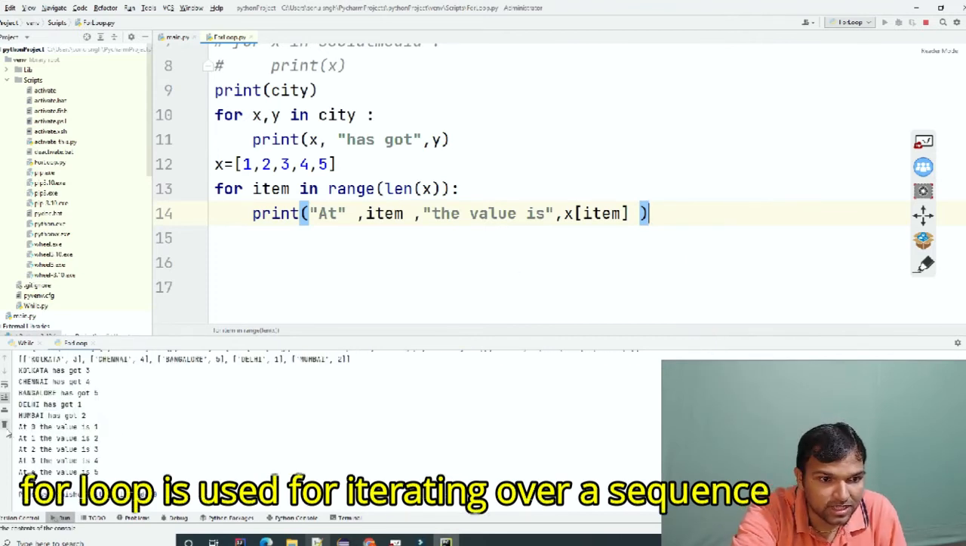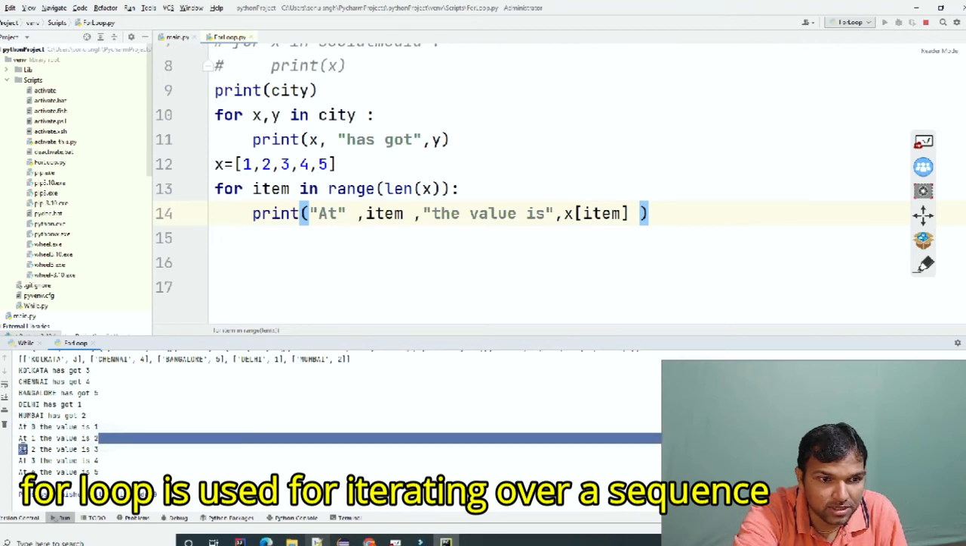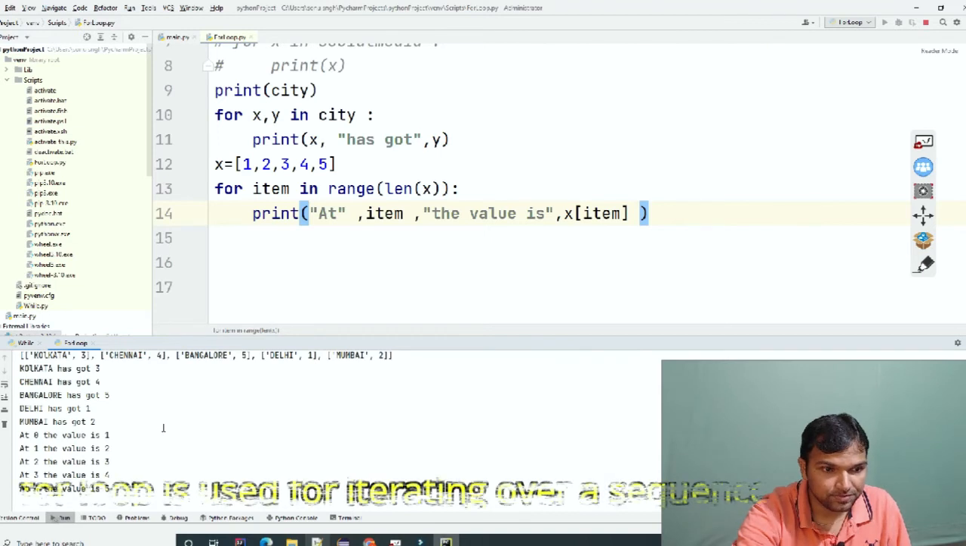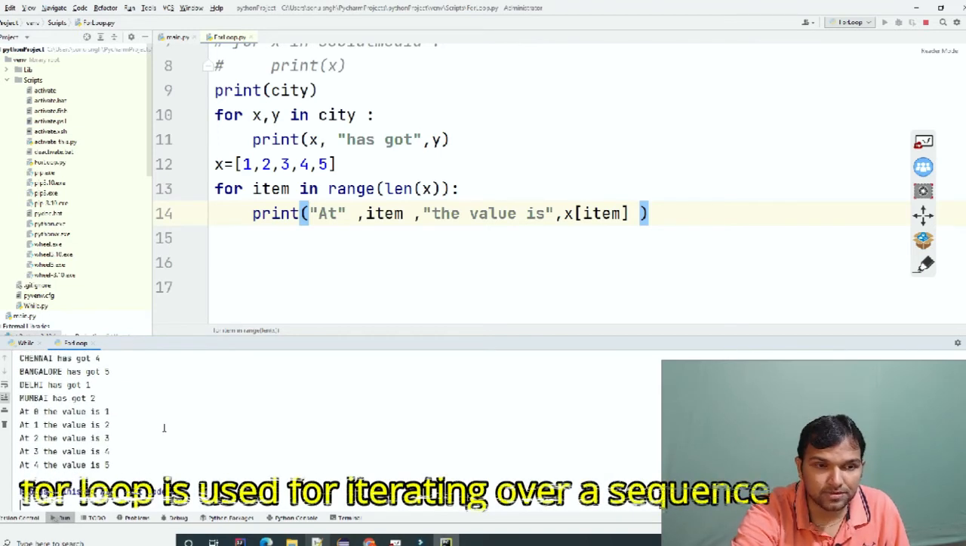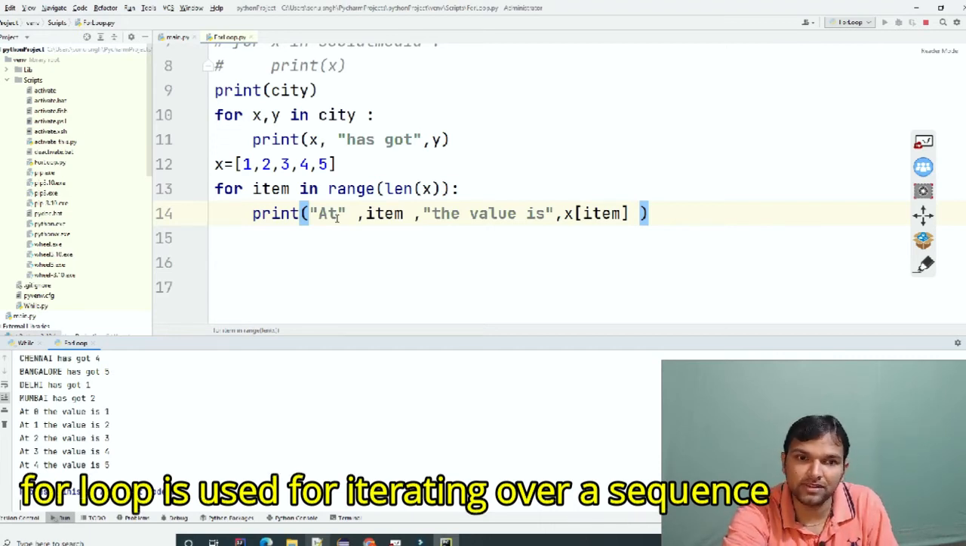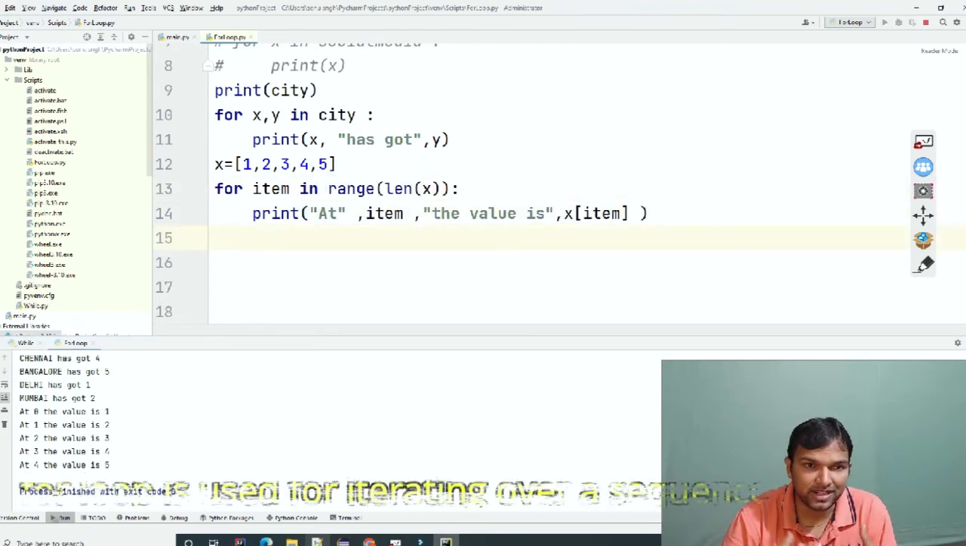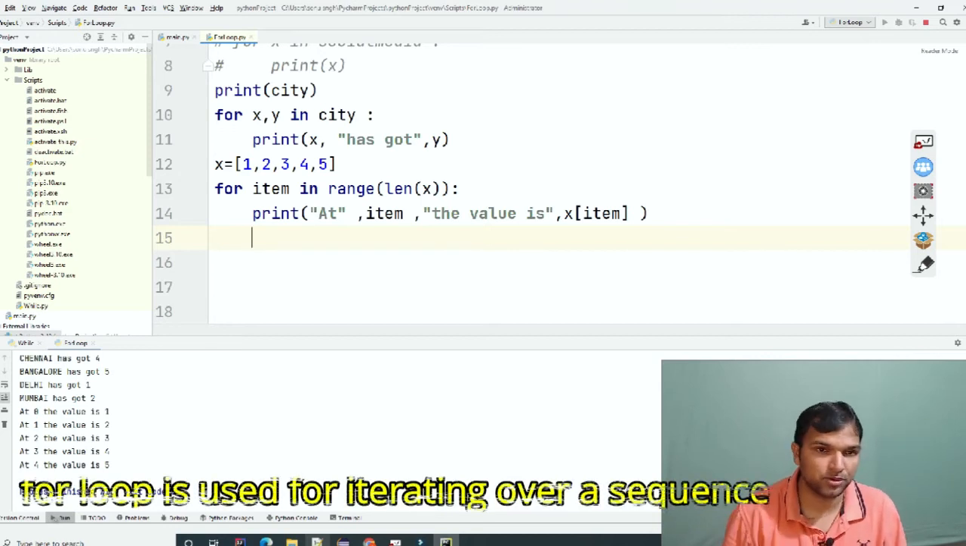Now can you see here, at 0 the value is 1, at 1 the value is 2, and so on, and this is what we wanted. Whenever you have to fetch or iterate the values based on the index, you have to use range with length. In real time, when we work in the office on projects, we always go with range of length to get values based on the index.